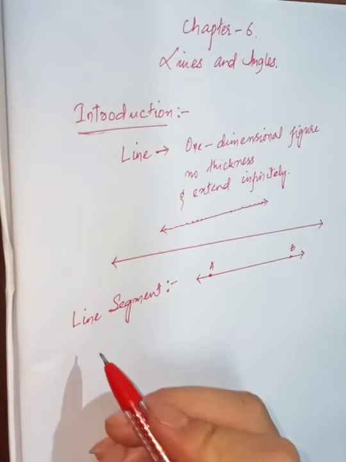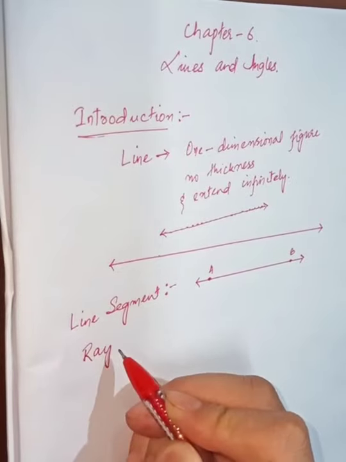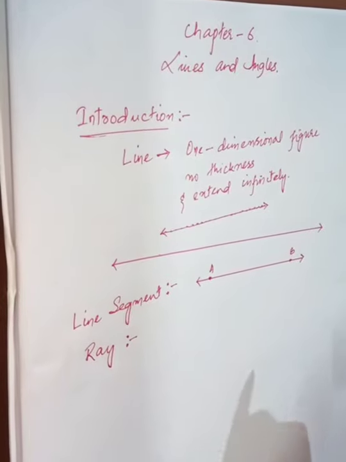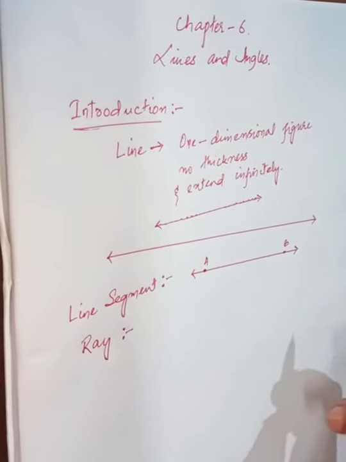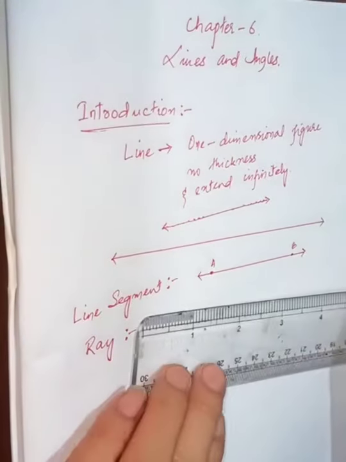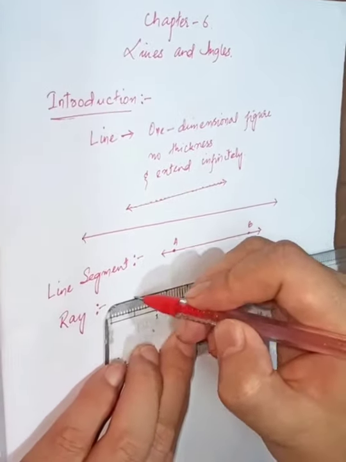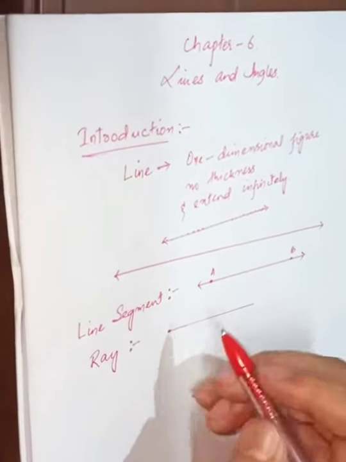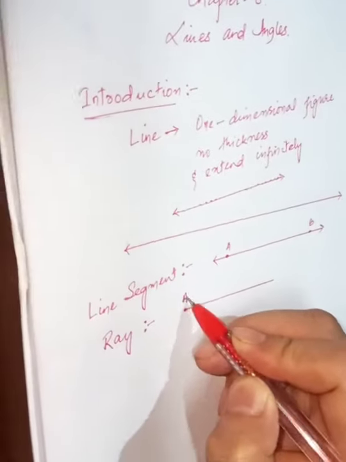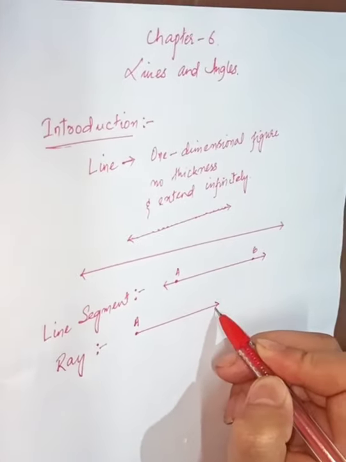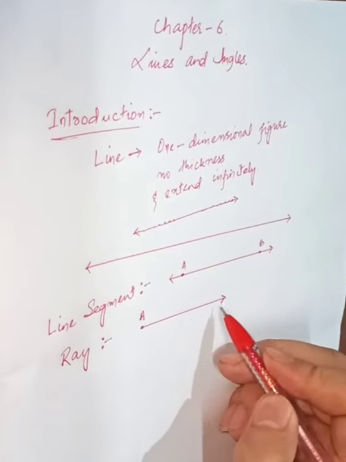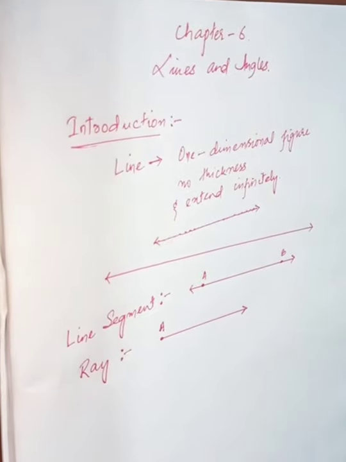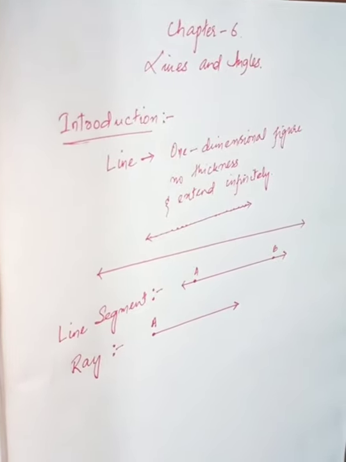Now under this line segment, again we have a ray. So what is a ray? A ray is a line with one endpoint. So how do we indicate a ray? Since it has one endpoint, I'm going to put a dot here that indicates A. And then on the other end, I'm going to put an arrow mark. So this indicates that it starts from A and goes towards the right. It can extend infinitely again.